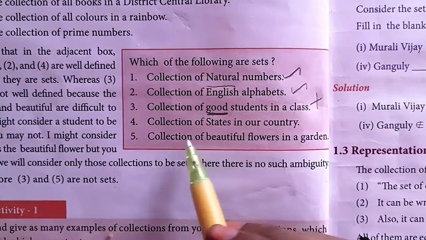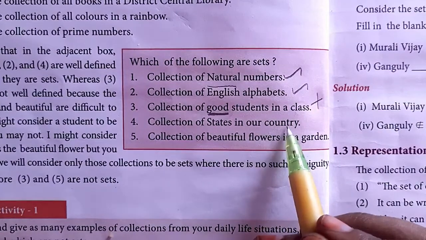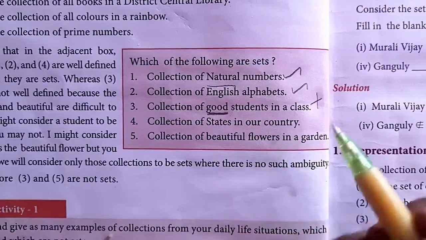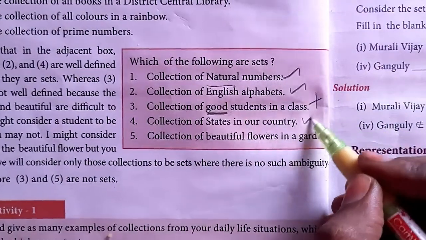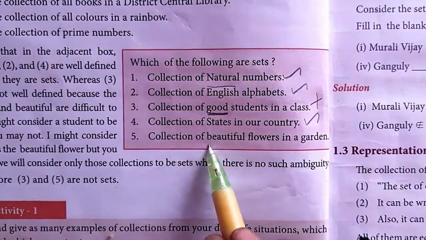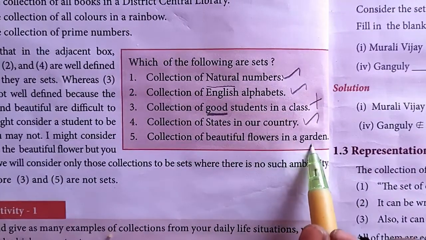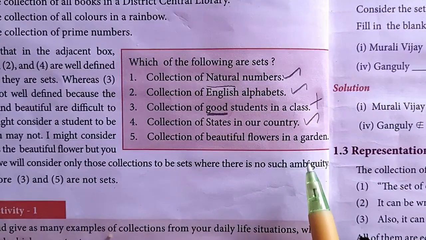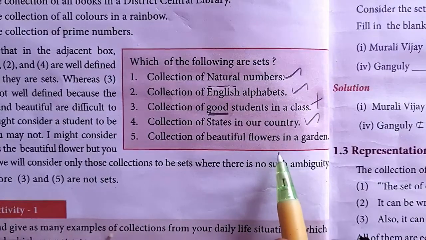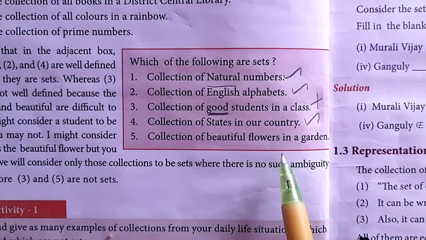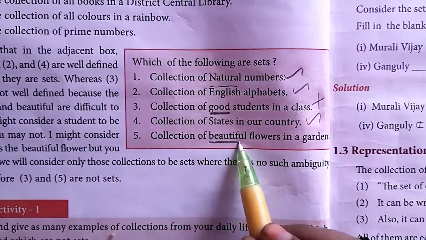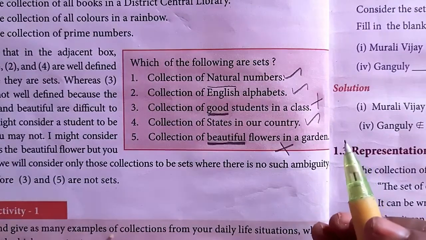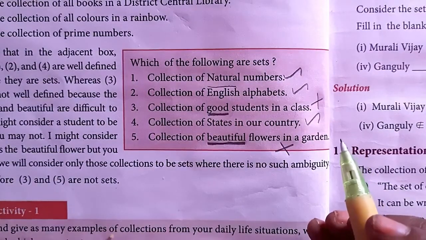Clear now? Now, collection of states in our country. You know how many states are there in our country? 29 states. So we can name the states. So definitely it is a set. Last one, collection of beautiful flowers in a garden. Look, today a flower may be beautiful, but tomorrow, the day after tomorrow, what is the condition of the flower? Can you say a flower will always be beautiful? No, we cannot measure this beautiful. So it is not a set. Like that you can identify what is a set. Are you clear now?